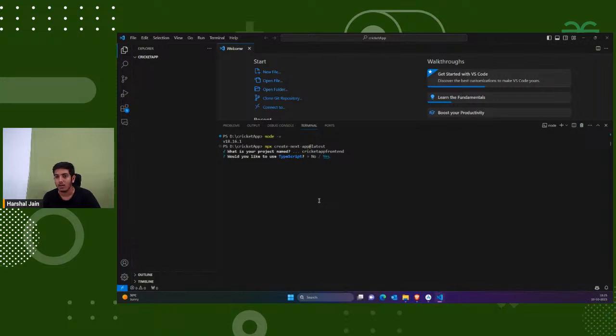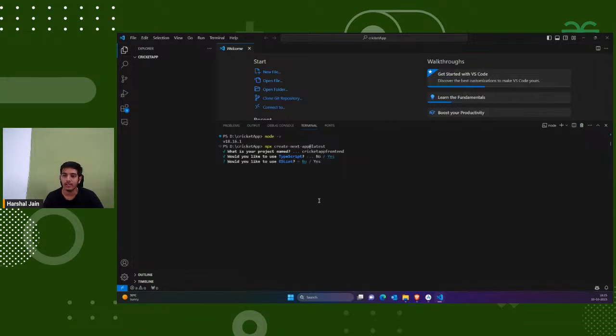Now you can see that it's asking, do you want to use TypeScript? Yes, TypeScript is recommended in Next.js. If you don't know TypeScript, that's totally fine because it's not a very big thing. It's just a small upgrade on JavaScript. So if you don't know TypeScript, here's a start for you using TypeScript. If I hit this, we are using TypeScript.